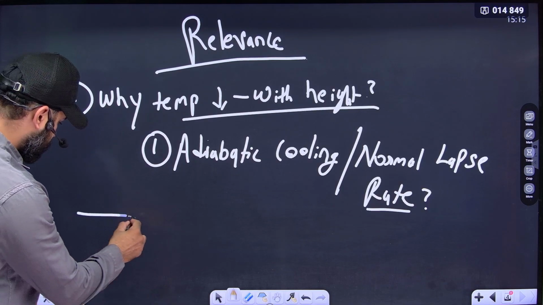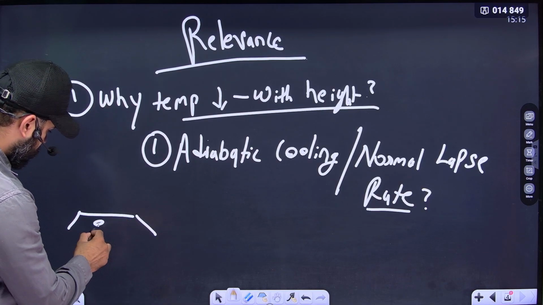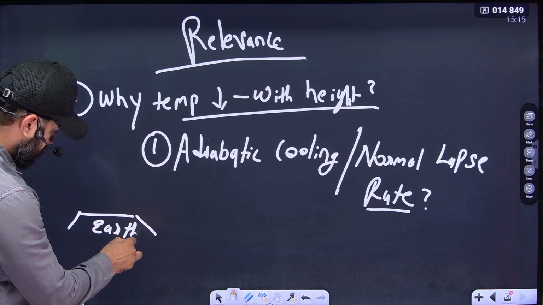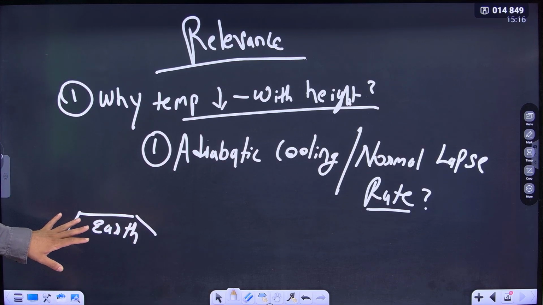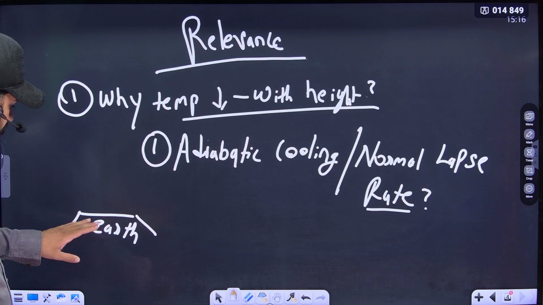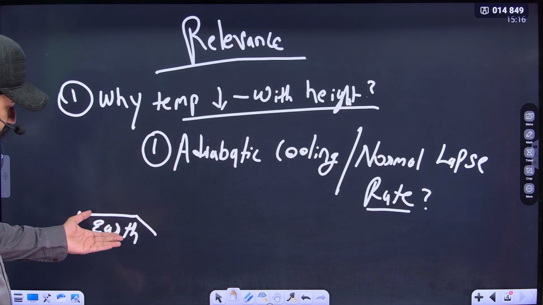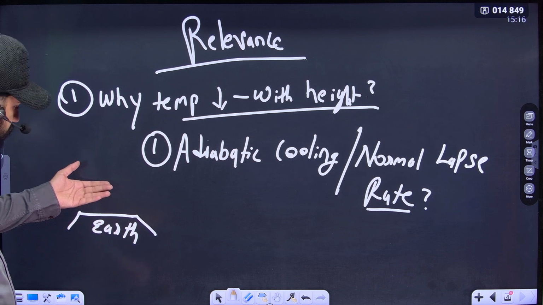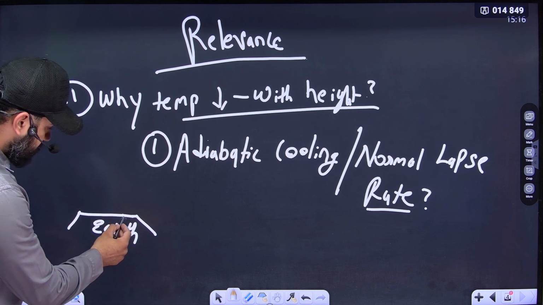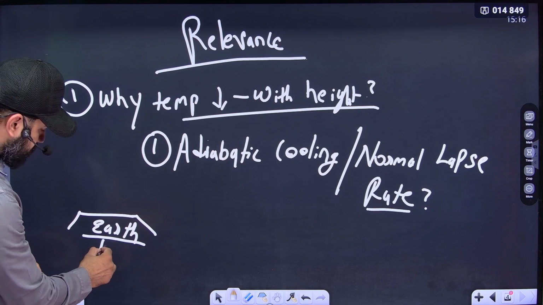For example, this is the earth surface, which is getting very intensely heated. Heat has a property to transfer from a warm body to a cooler body. The earth is intensely heated up, therefore it is a hotter body.